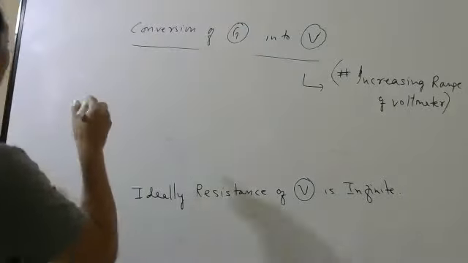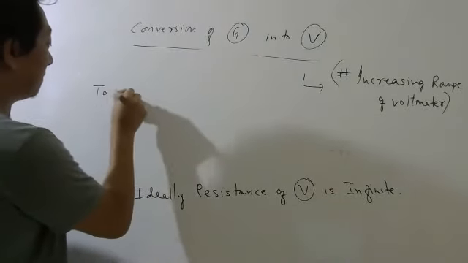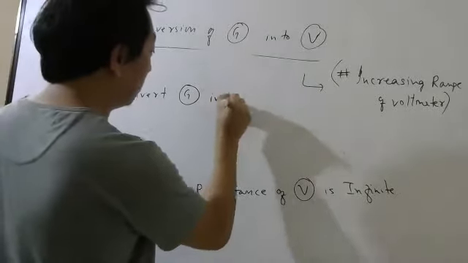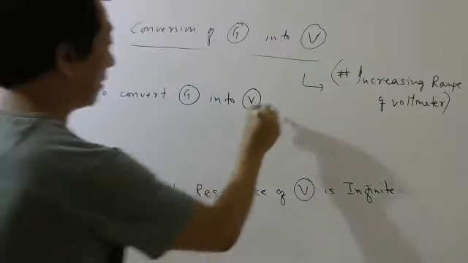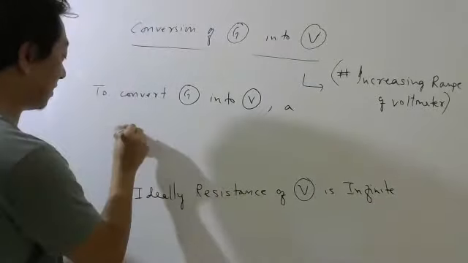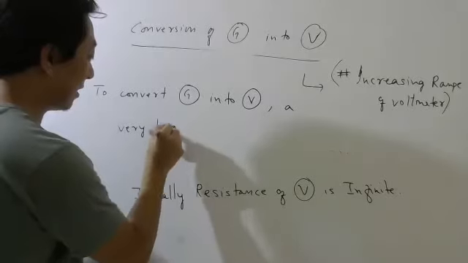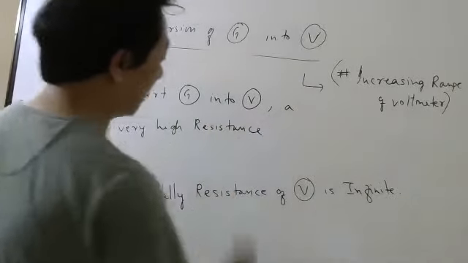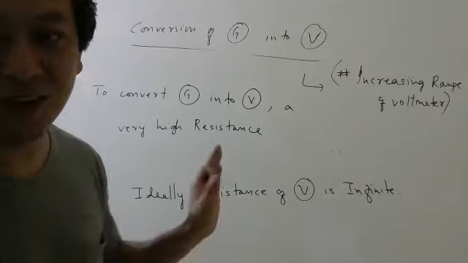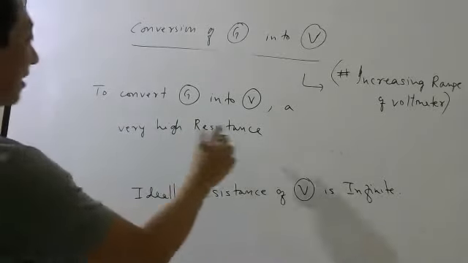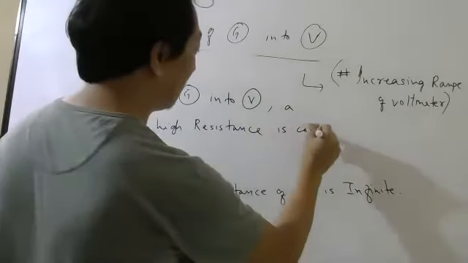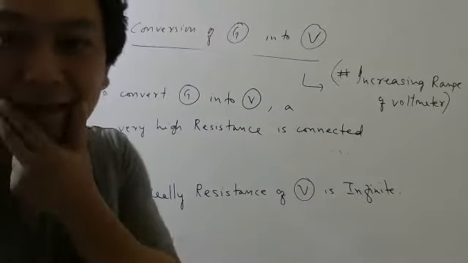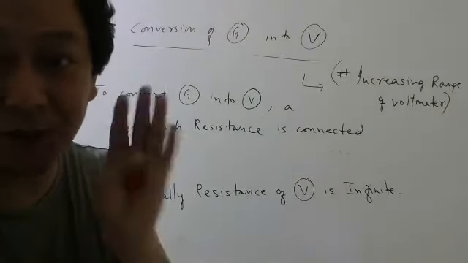Very simple. So to convert galvanometer into voltmeter, a very high resistance, unfortunately no name is given to this, don't call it shunt, a very high resistance is connected where? In series or in parallel? We want to increase the resistance.